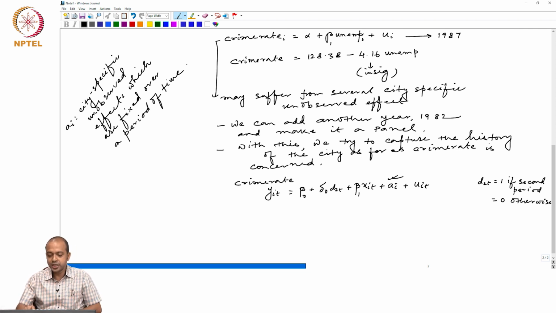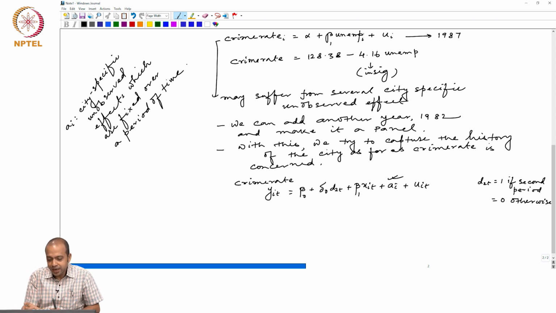So that is why a_i is called individual specific time fixed effect. That means, while modeling crime rate and unemployment rate, we accommodate the fact that several cities have certain city specific features which are difficult to observe, but that do not change over a period of time.